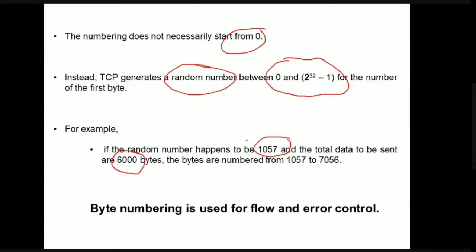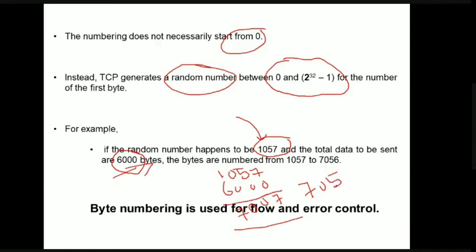The starting number is 1057, and we have to send 6000 bytes, so the total is 7057 bytes.